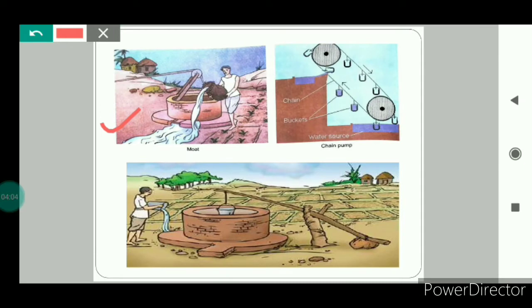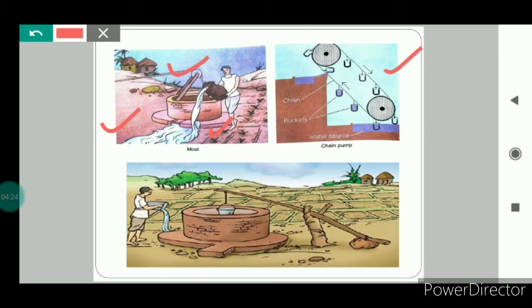Here you can see this is the mode system. In the mode system, a pulley is used to lift the water from the well, and then this water, as you can see here, is distributed to the field. The next is the chain pump.